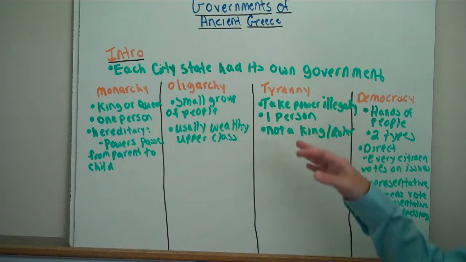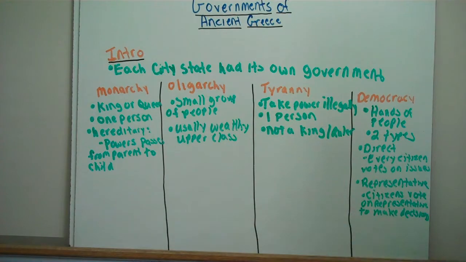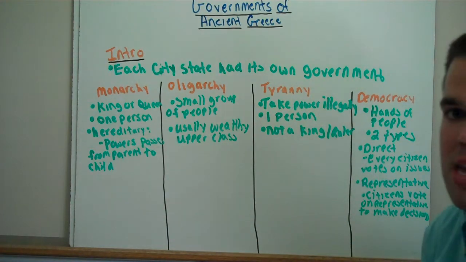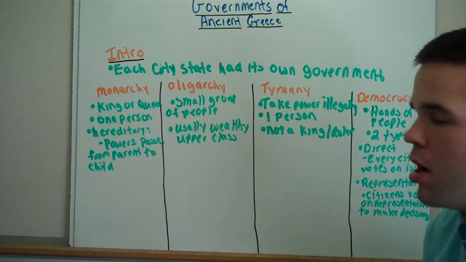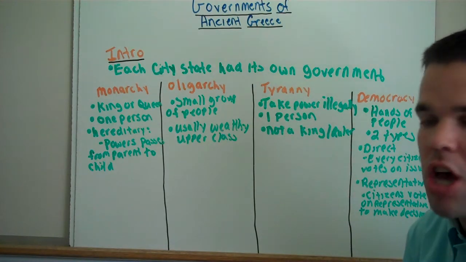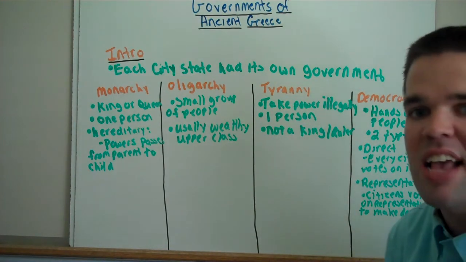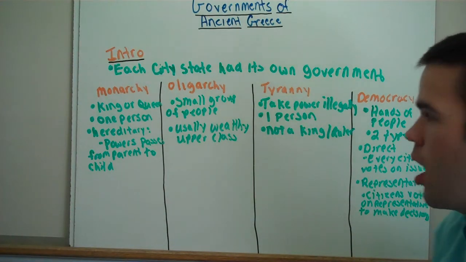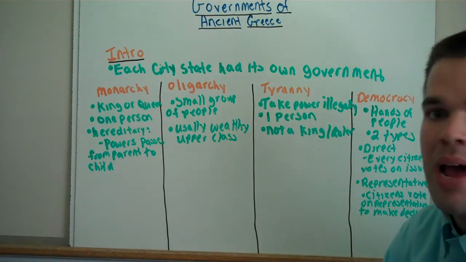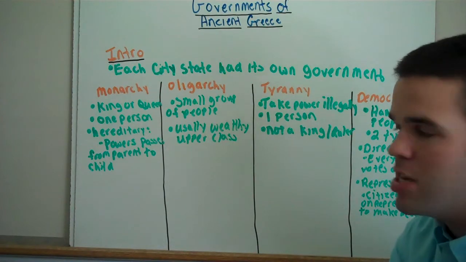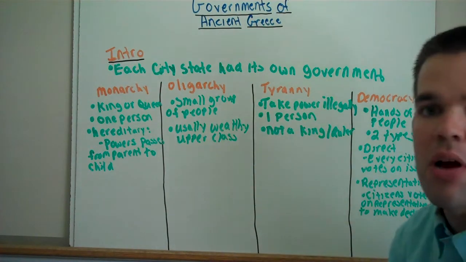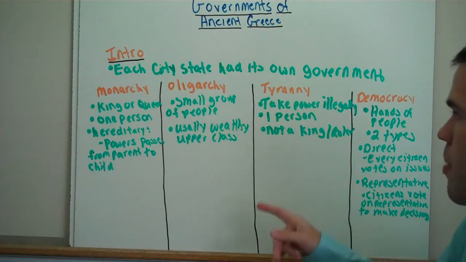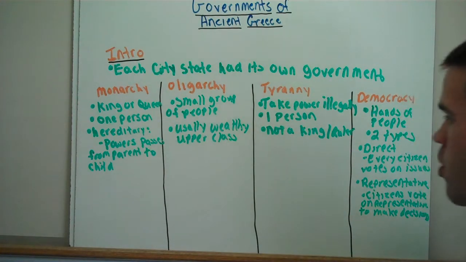Let's move on to tyranny. Tyranny is a person who takes power illegally. It's not a person who's voted for. It's not a person who is chosen. It is a person who takes power illegally, usually by force, usually by coup. There are instances around the world, when you talk more about U.S. history, of people who take power illegally. It's usually one person. It is not a king or a ruler.